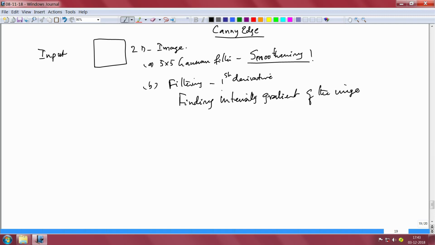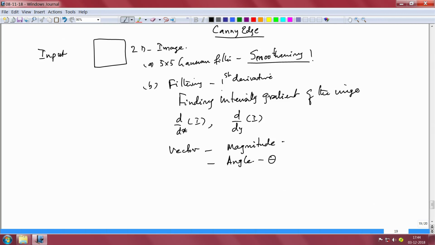When you say first derivative, you are saying d by dx of the image I and d by dy of the image, which leads you to generating a vector which has a magnitude component and an angle component, theta.